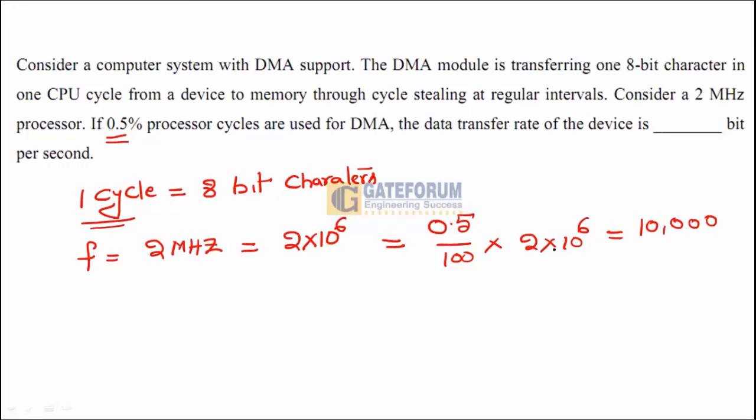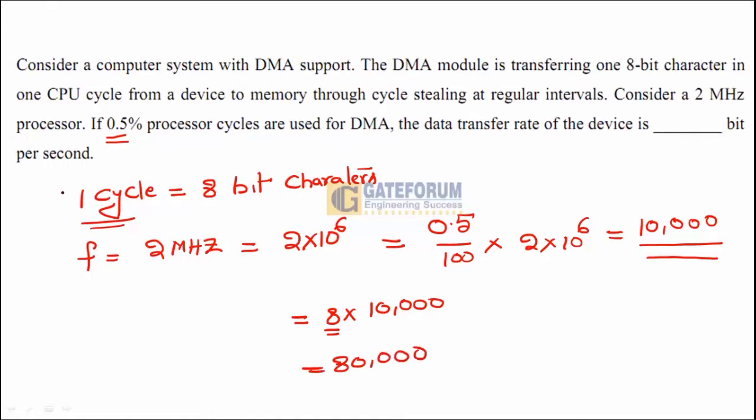Out of the total availability of the clock cycles, 10,000 system cycles, CPU cycles, are used for DMA transfer, with one cycle transferring 8 characters. In one cycle, how many characters are being transferred? 8 characters are being transferred. So the data transfer rate is the number of characters in one cycle into the total number of cycles in which transfer is happening. 8 into 10,000, that is equal to 80,000.